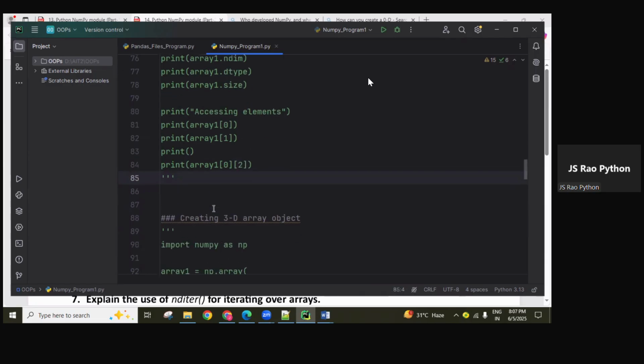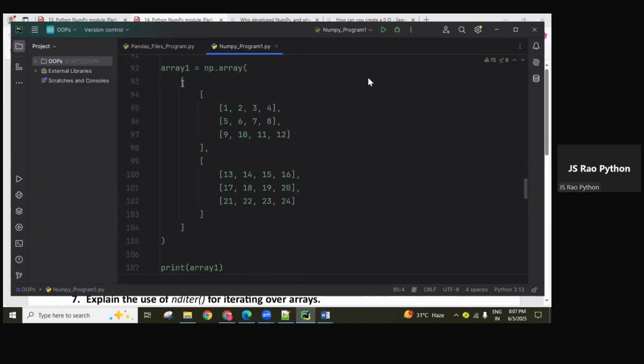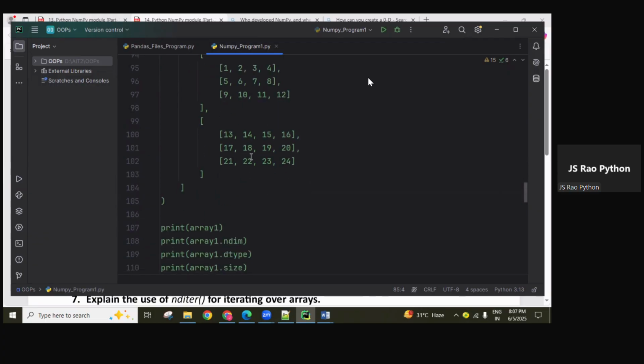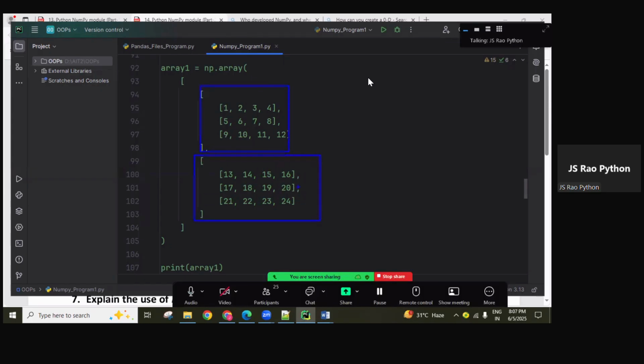Is that clear? Yes. That is accessing from 2D; same way, let's see how to access from 3D too. How to create 3D objects, I explained. If you want, you can create them. Today, along the same lines, I created all these values. Here, two slices with three rows, where every row contains four columns. Two slices: slice one and slice two each contain three rows, row one, row two, row three. Every slice contains three rows, and every row contains four columns. Okay, this is the point.